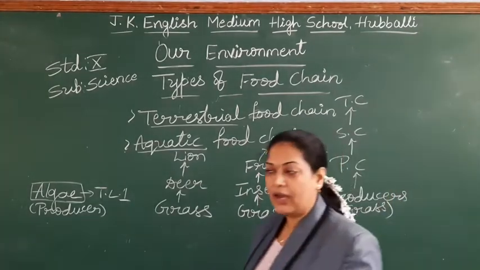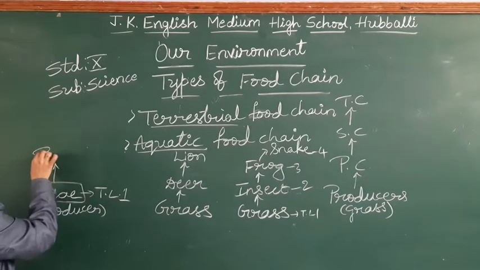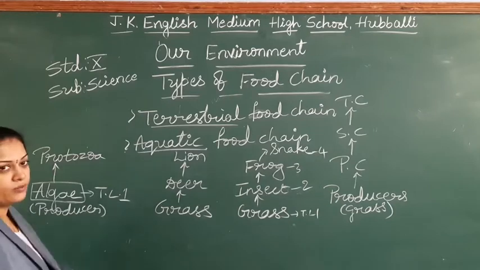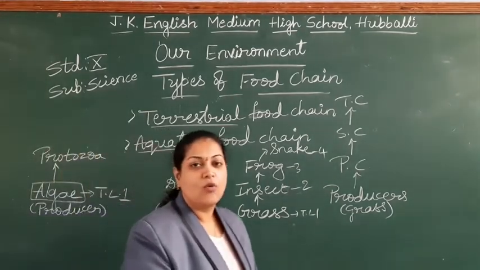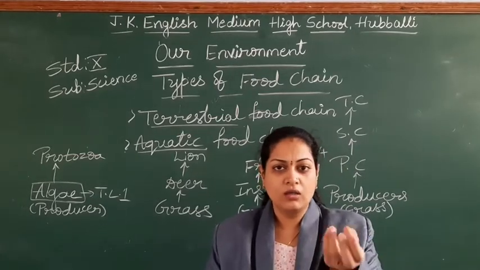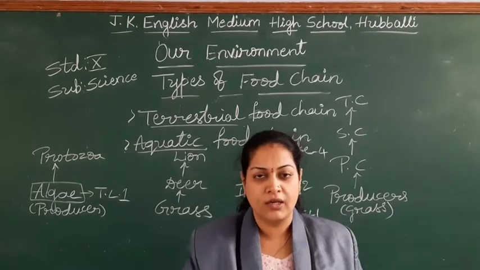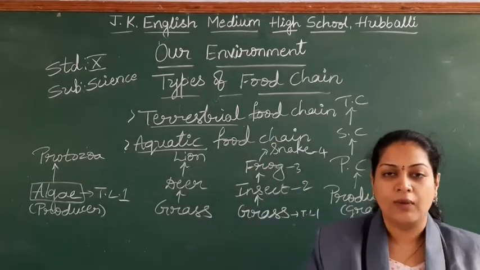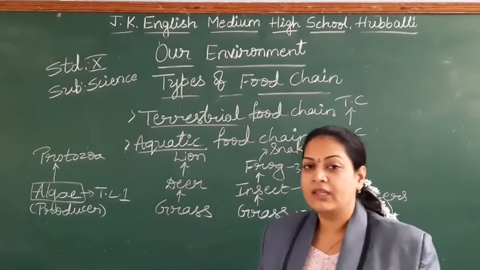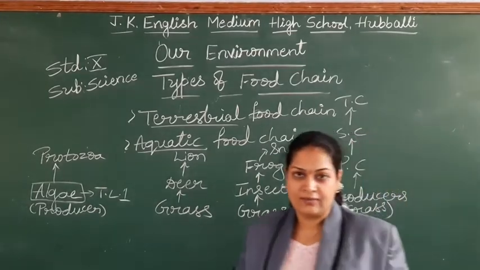Algae is eaten by the protozoans: protozoa, amoeba, paramecium, whatever zooplanktons we find, the small organisms which float on the surface of the water. All these zooplanktons feed on the algae, so these come under the second trophic level.